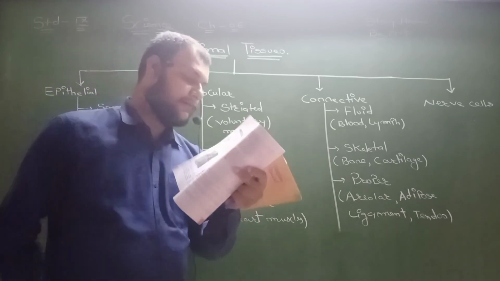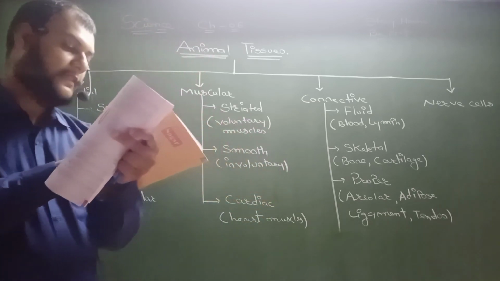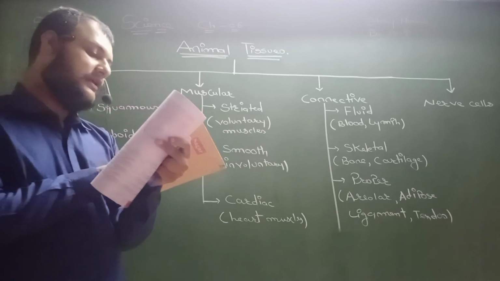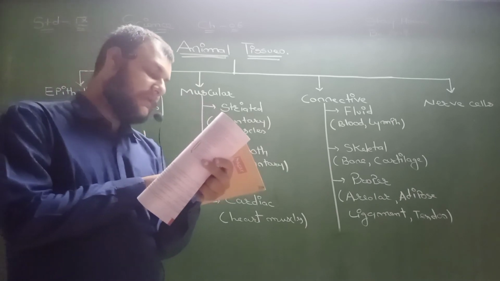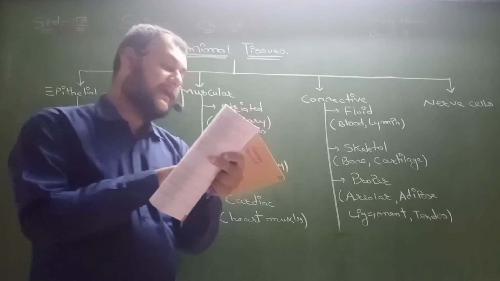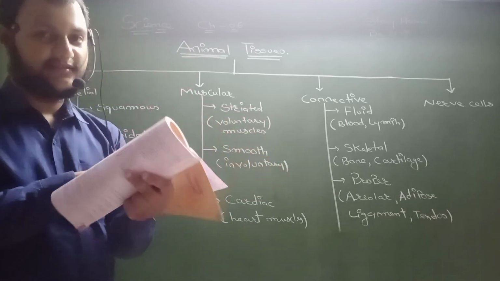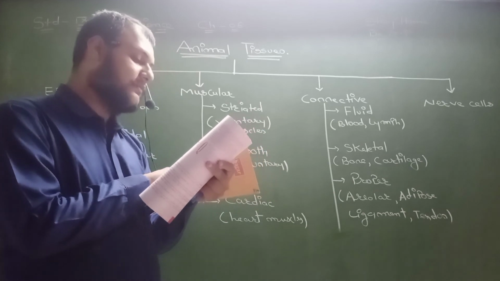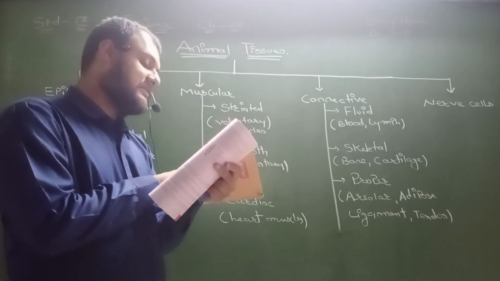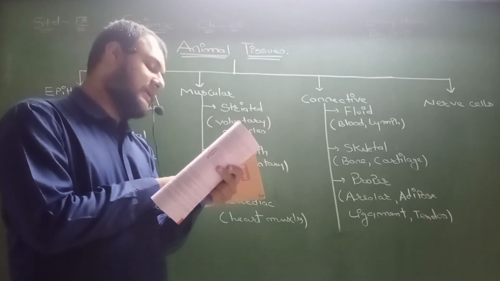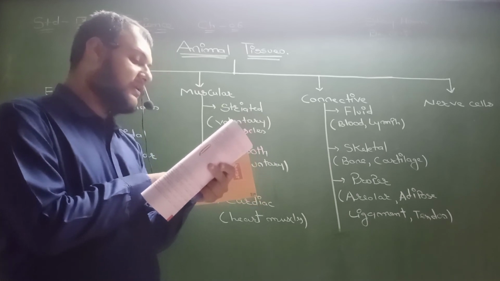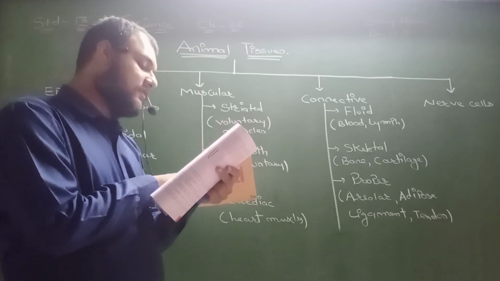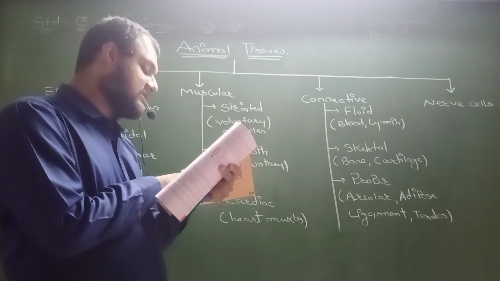Now, involuntary muscles control movements. They are also found in the iris of the eyes, in the uterus, in the bronchi of the lungs. The cells are long with pointed ends and uninucleated. They are also called unstriated muscles.